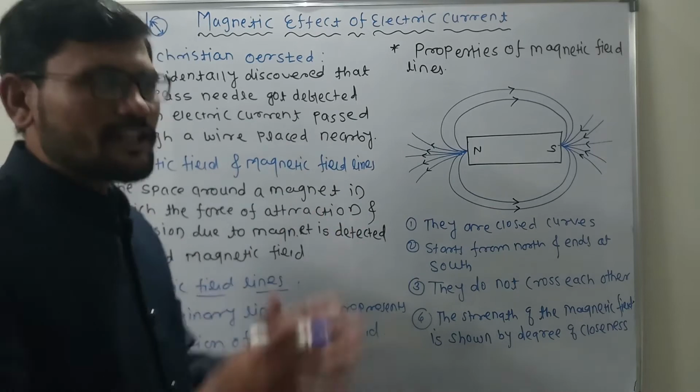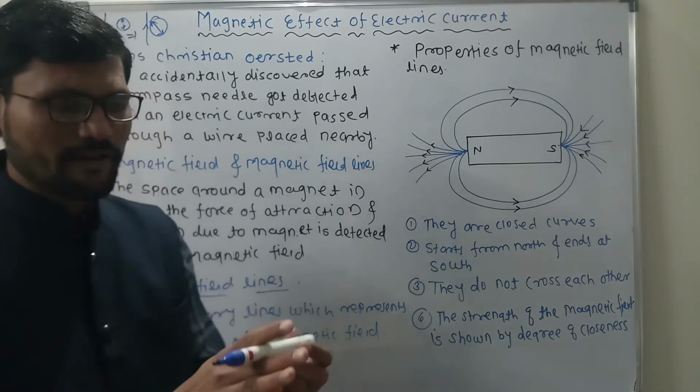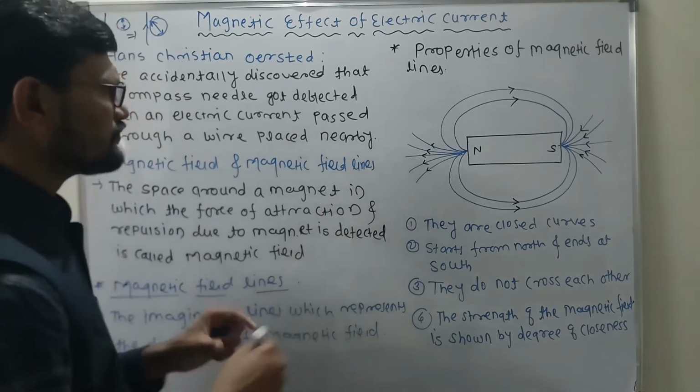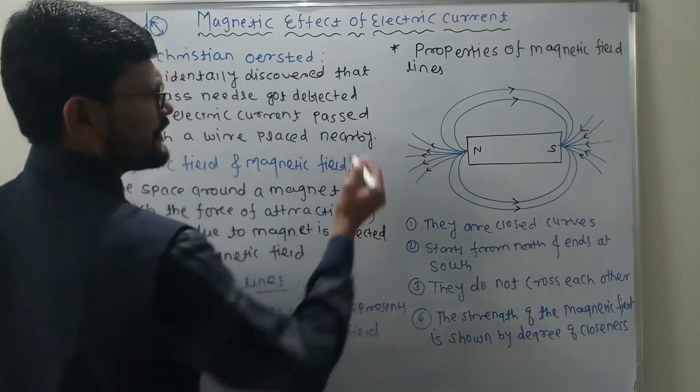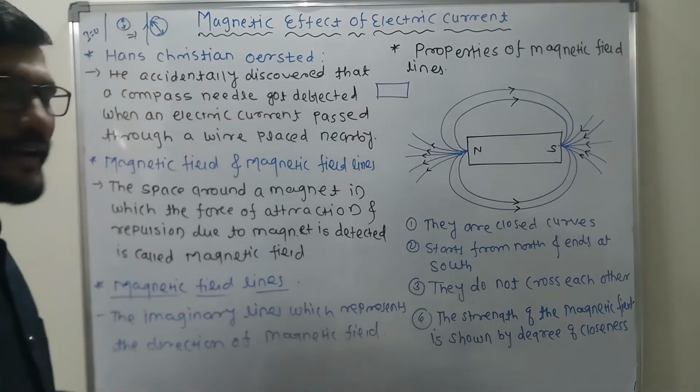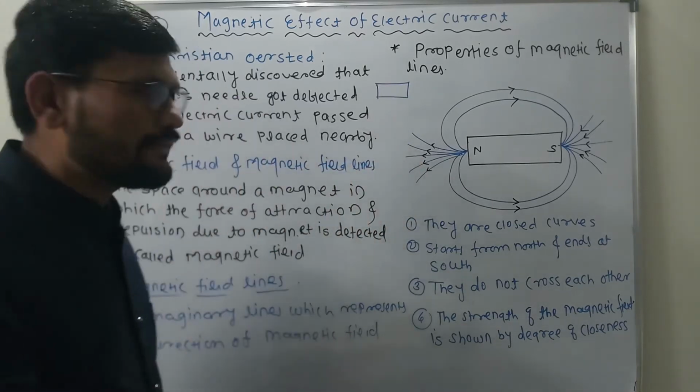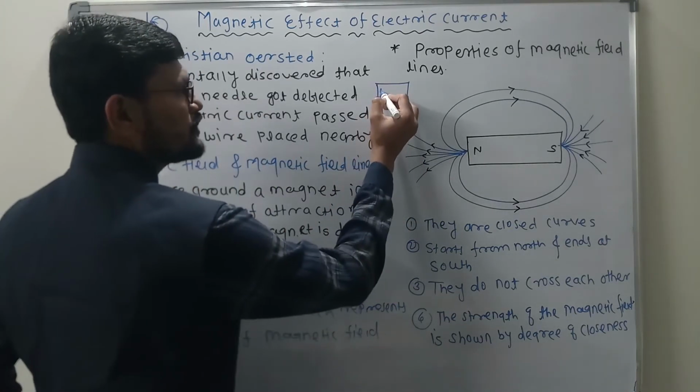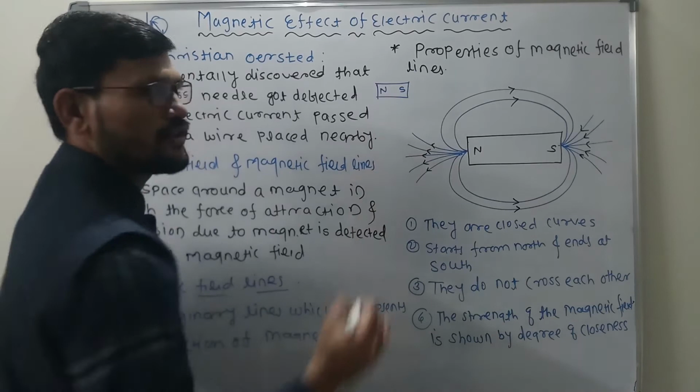Now, to understand how the bar magnet looks, it is very simple. This is what the bar magnet looks like. Clear? And on that bar magnet, we are all very much aware that it has two poles. One is called the north, and the second one is called the south.